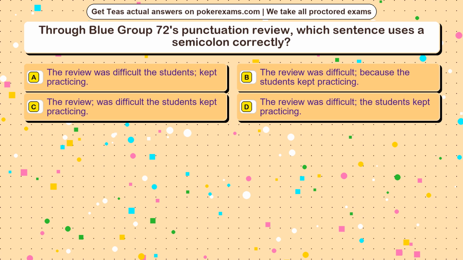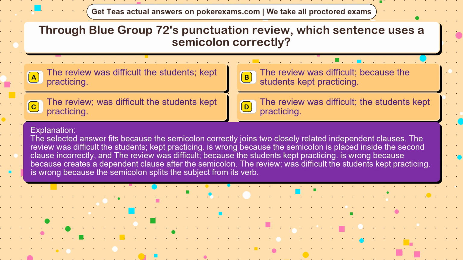The correct answer is option. The selected answer fits because the semicolon correctly joins two closely related independent clauses. The review was difficult, the students kept practicing is wrong because the semicolon is placed inside the second clause incorrectly, and the review was difficult because the students kept practicing is wrong because it creates a dependent clause after the semicolon. The review was difficult, the students kept practicing is wrong because the semicolon splits the subject from its verb.